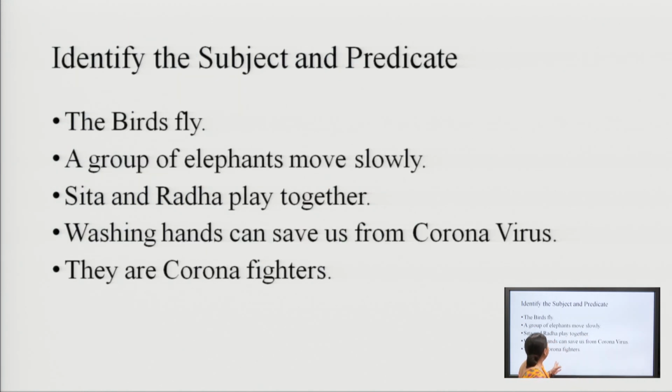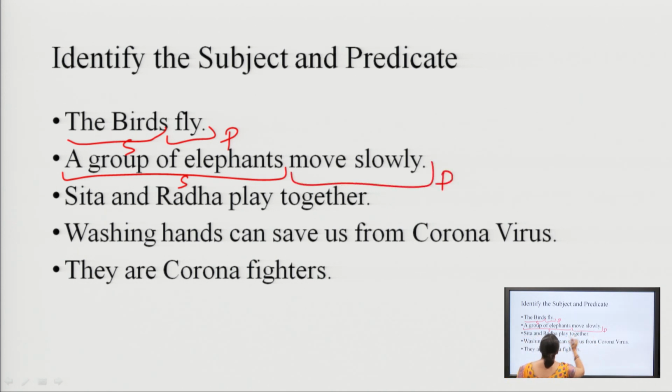Last, let us sum up. Identify the subject and predicate part of this sentence. The birds is the subject part and fly is the predicate part. A group of elephants is the subject part. Move slowly is the predicate part. Radha and Sita play together. Radha and Sita is the subject part. Play together is the predicate part.